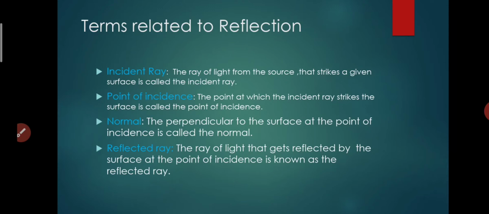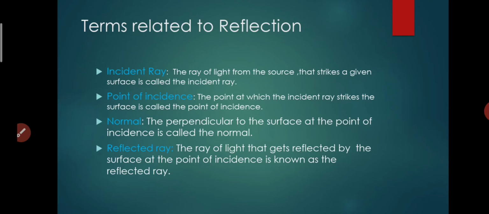See students, in the word incident, what word is there? "In" is there. It means that something is getting inside, or getting in. So what is an incident ray? The ray of light from the source that strikes a given surface. The ray of light which comes to the surface, which strikes the surface, that is called our incident ray.